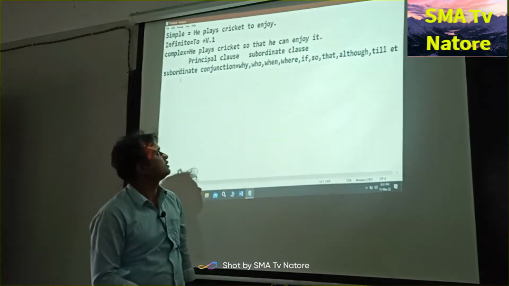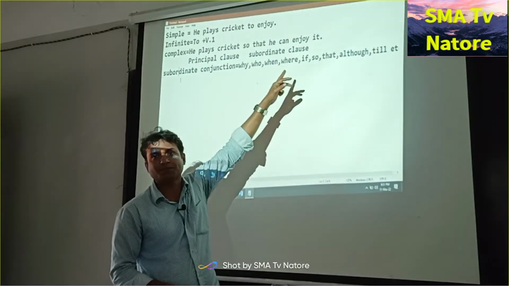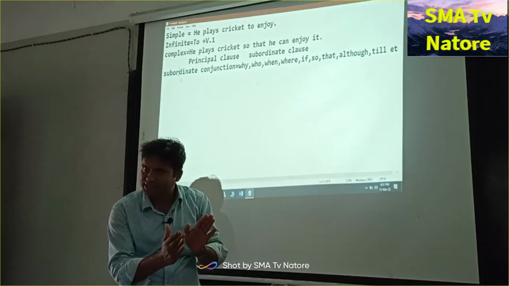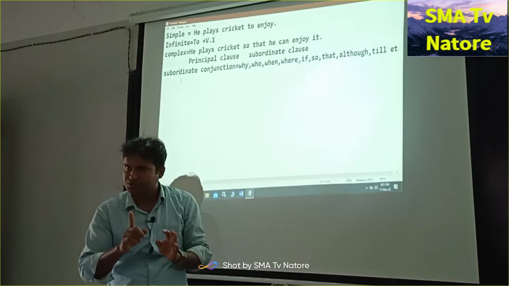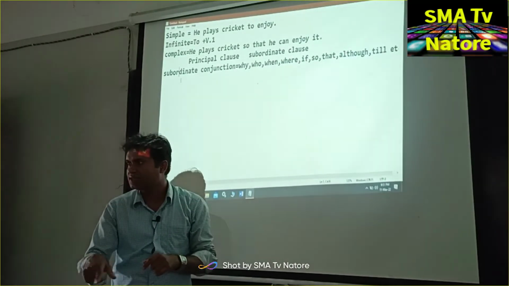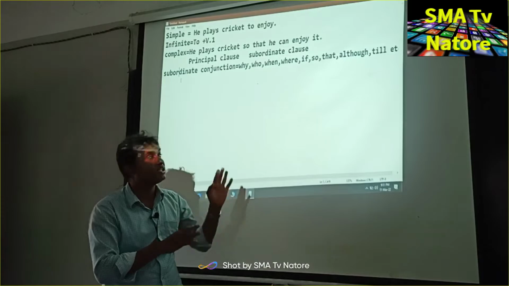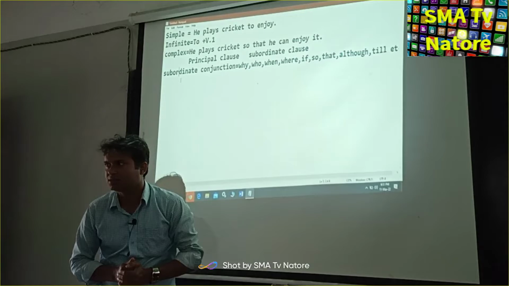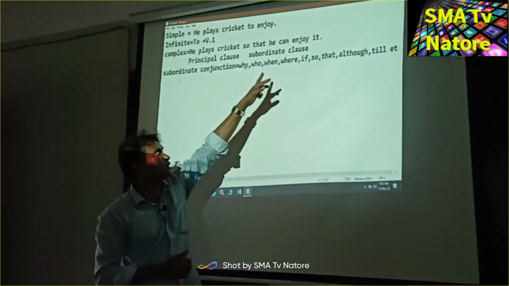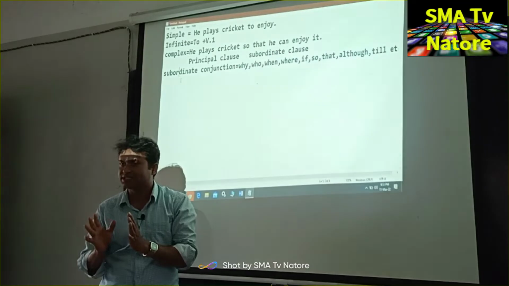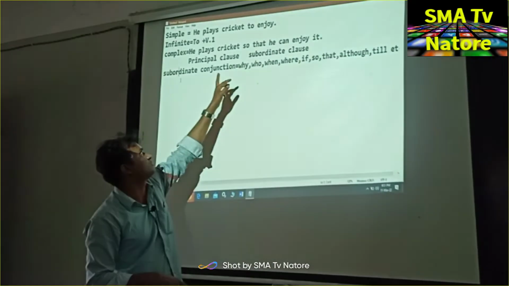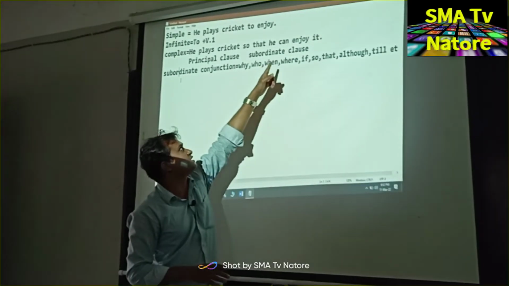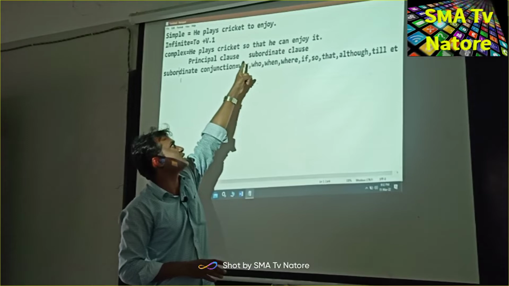Okay. So this is also the principal clause. Which part? This part. He can enjoy. This is the complete sentence. But before this complete sentence, we put down a conjunction, and the conjunction is a subordinate conjunction. For this sentence, that is this part, is called subordinate clause. So you can say principal clause, or you can say another thing, that is sentence. So this sentence and this sentence, both sides are complete sentences. But in this complete sentence or principal clause, we have used a subordinate conjunction, that is so that.